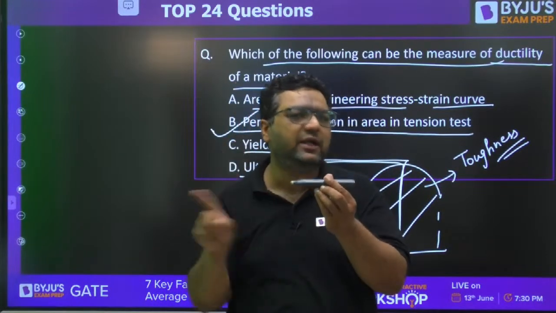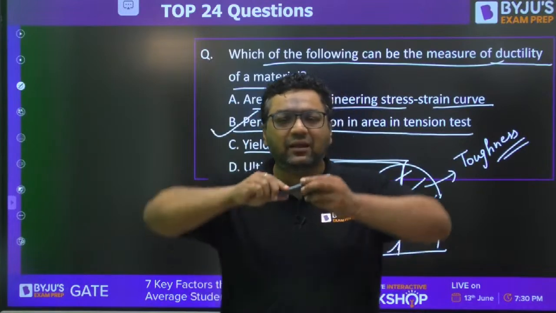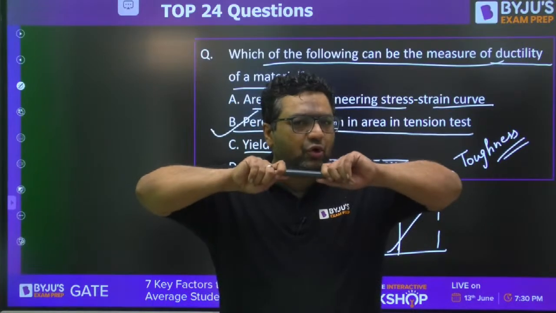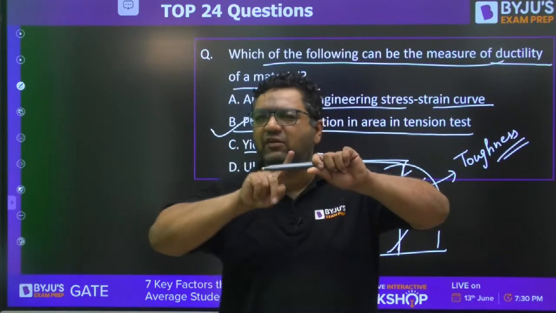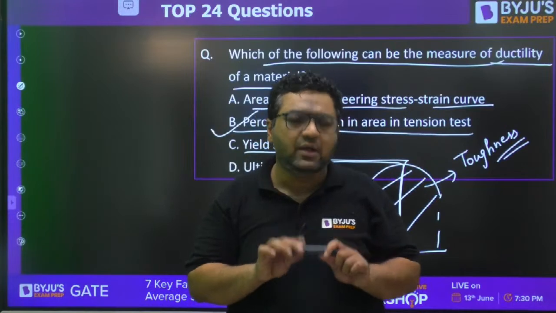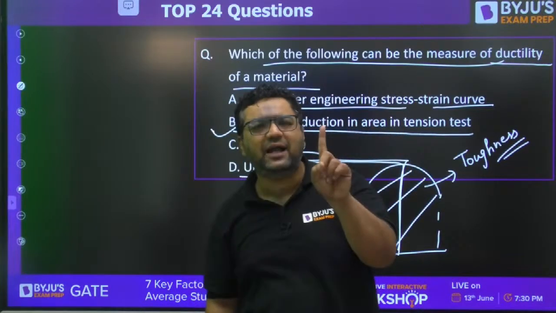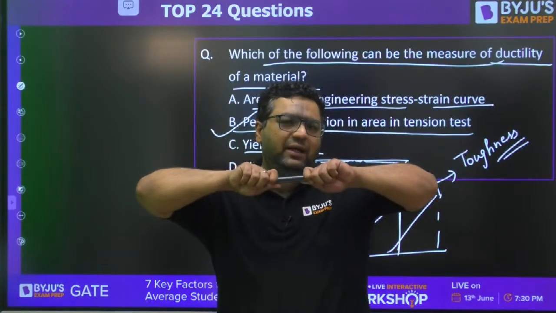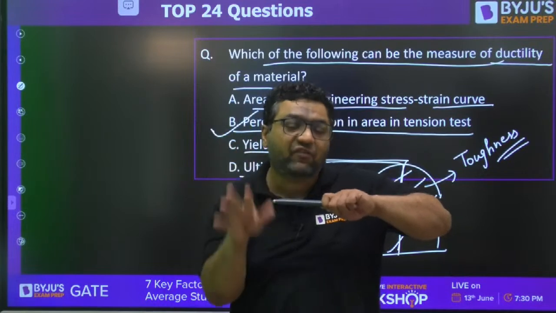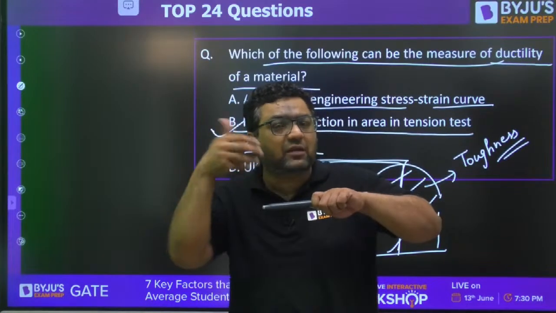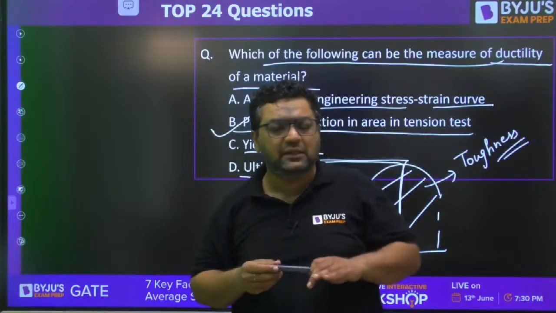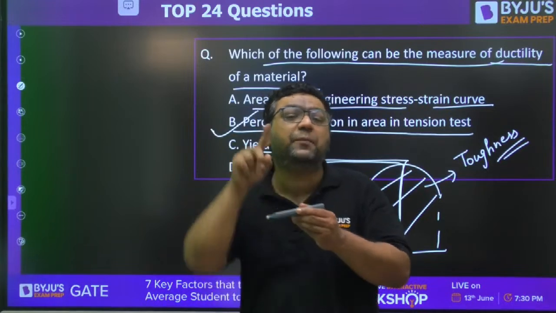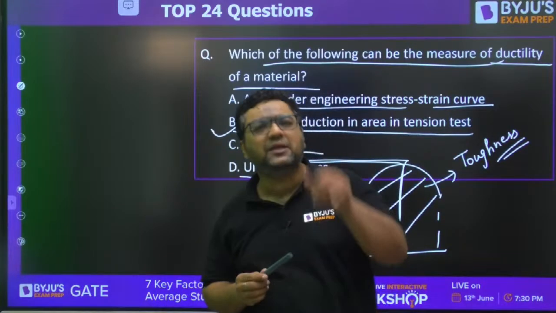When will the rod be converted into wire? Two cases. One, it must be capable of withstanding tensile forces, because when I apply tension, if it cannot withstand tension, it will fracture, and then we cannot make wire out of it. So the first part of the definition is that it must be able to withstand tension. And once I convert it into wire, it must remain wire, because if it is elastic, after removal of load it will regain its shape and size, and then there is no point of making wire. So second, the deformation must be permanent or plastic. So ductility means plasticity.